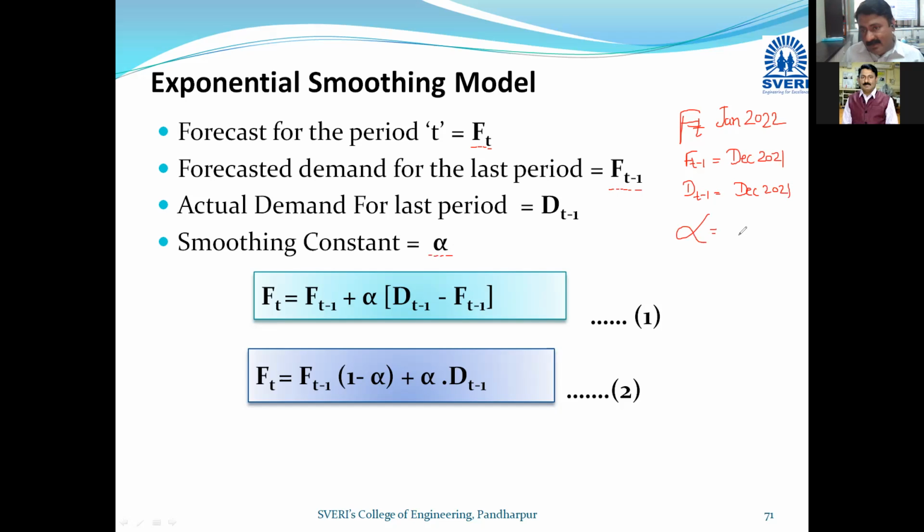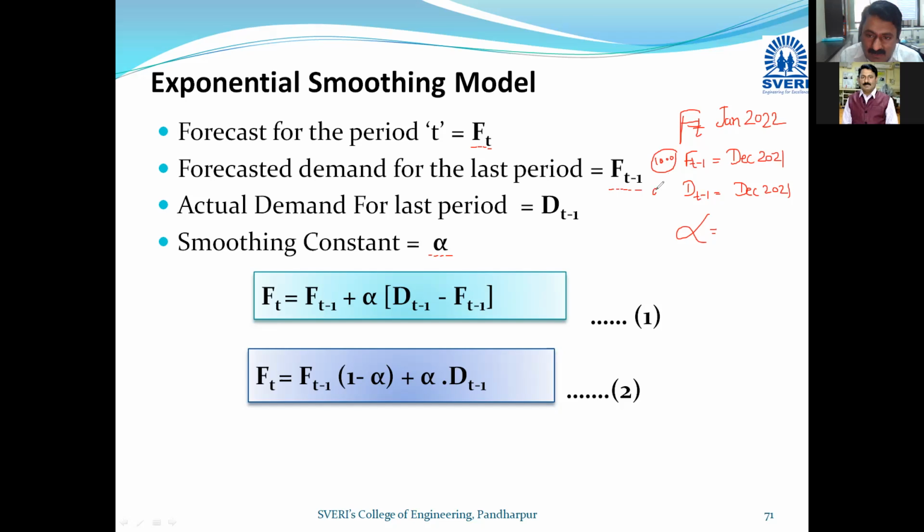So now if you are having FT minus 1 and DT minus 1: the forecasted demand, in the month of November, for this December is, for example, 1000 units. Let us take 1000 units forecasted, but what is the actual?